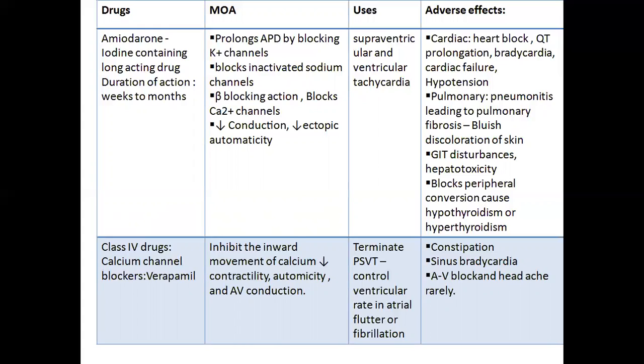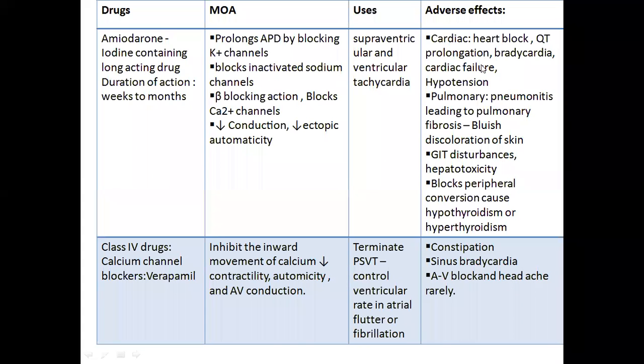It may be used in supraventricular and ventricular tachycardia. The adverse effect of amiodarone is that it mainly affects the cardiovascular system. It can cause heart block, prolongation of QT, bradycardia, cardiac failure, and hypotension.